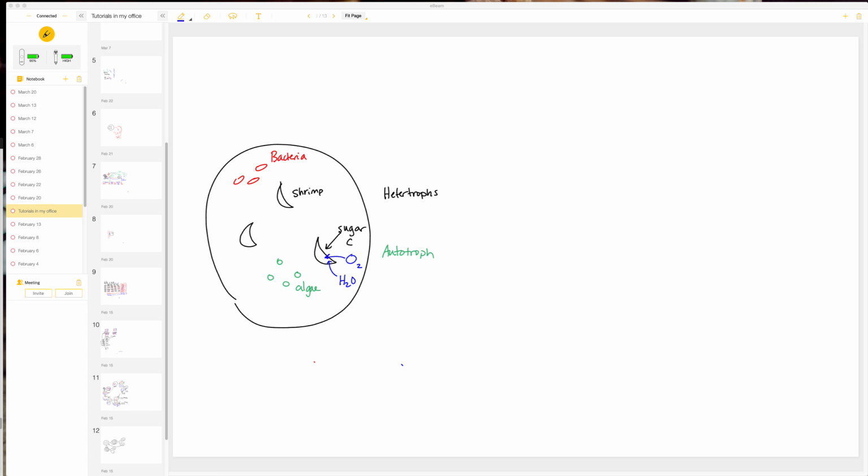So the bacteria also need some kind of food source. Now they can eat the shrimp's waste product, even the shrimp's body if the shrimp dies, and they can eat the algae bodies, the sugar that the algae stores inside of them. So again, they're going to need some kind of sugar carbon source, okay? And bacteria are interesting.